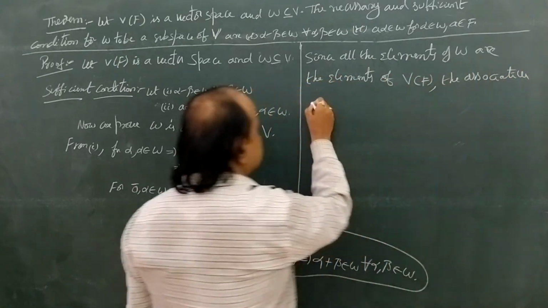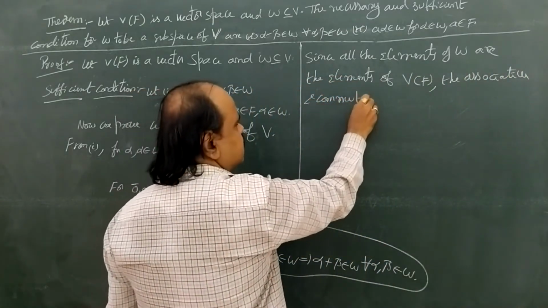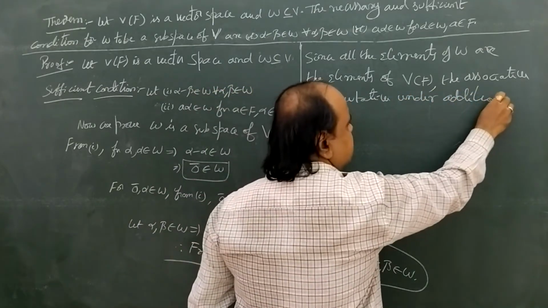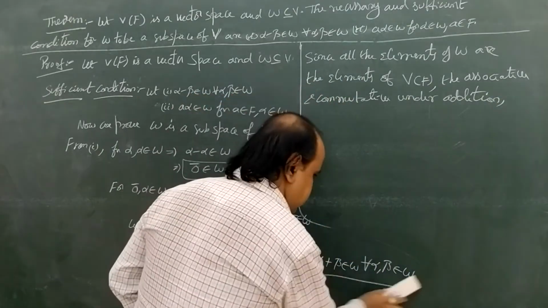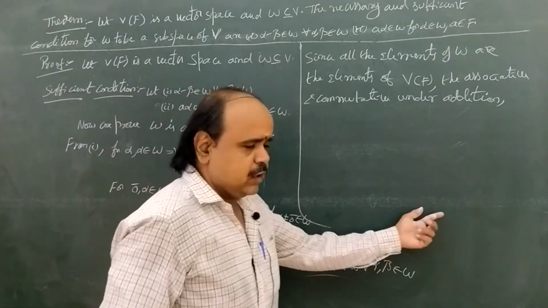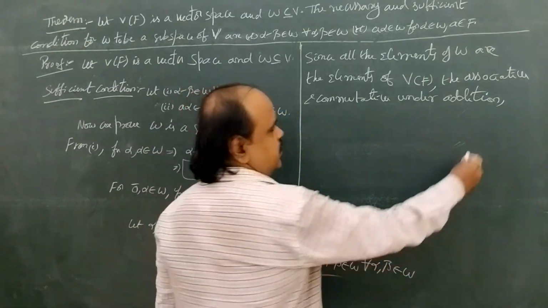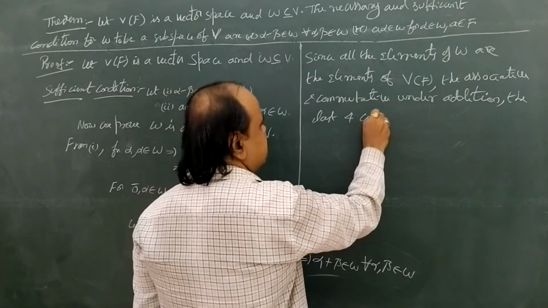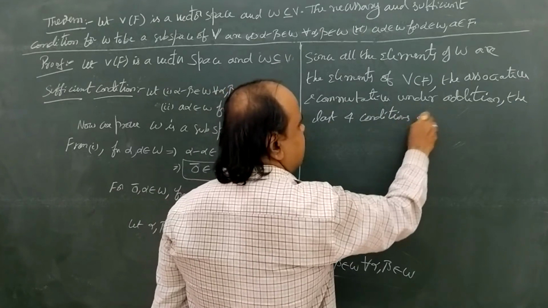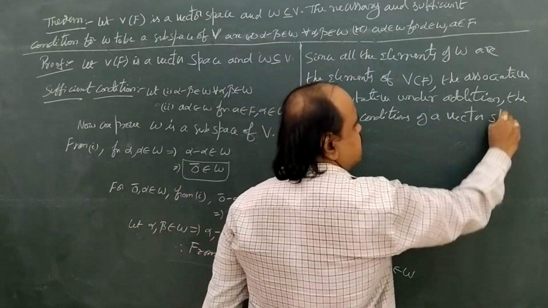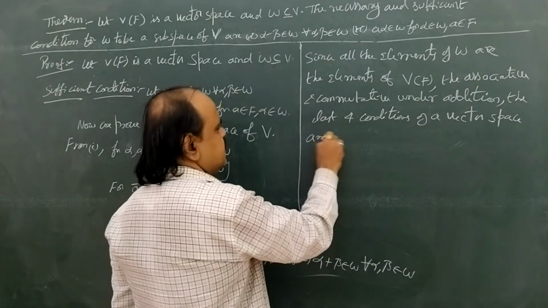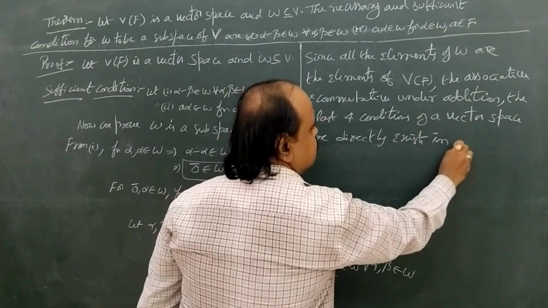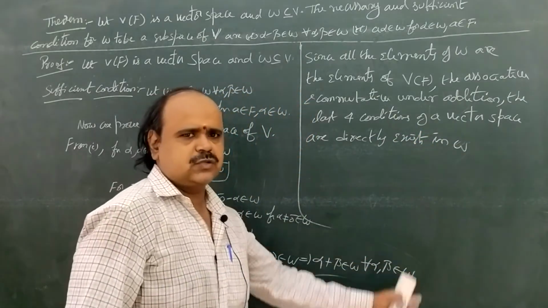Associative and commutative under addition, we are now directly mentioning the last four conditions of the definition. The last four conditions are the last four postulates of a vector space, and they clearly exist in W. What are the four conditions? A into alpha plus beta, four conditions like that.